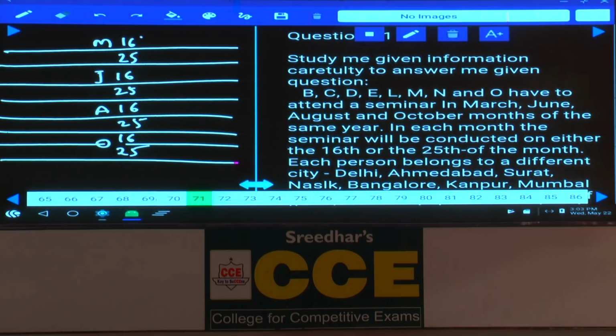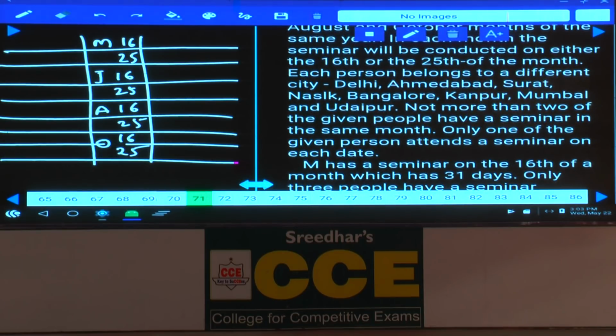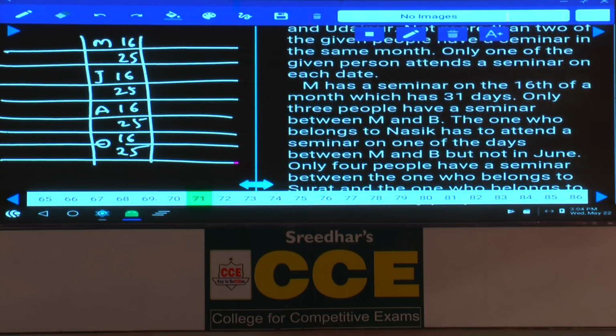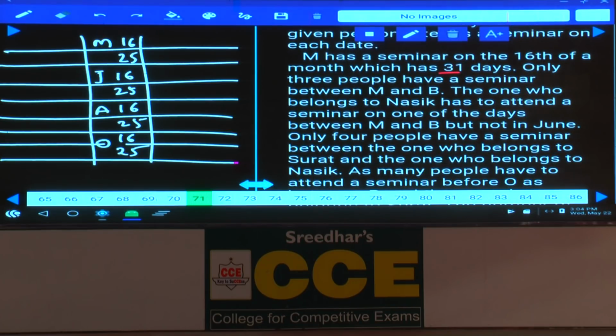Then coming to condition number 1, each person belongs to a different city, 8 different cities. Not more than 2 of the given people have a seminar in the same month. Only one of the given persons attends a seminar on each date. Then M has a seminar on the 16th of a month which has 31 days. Hence we have May, August and October, isn't it?